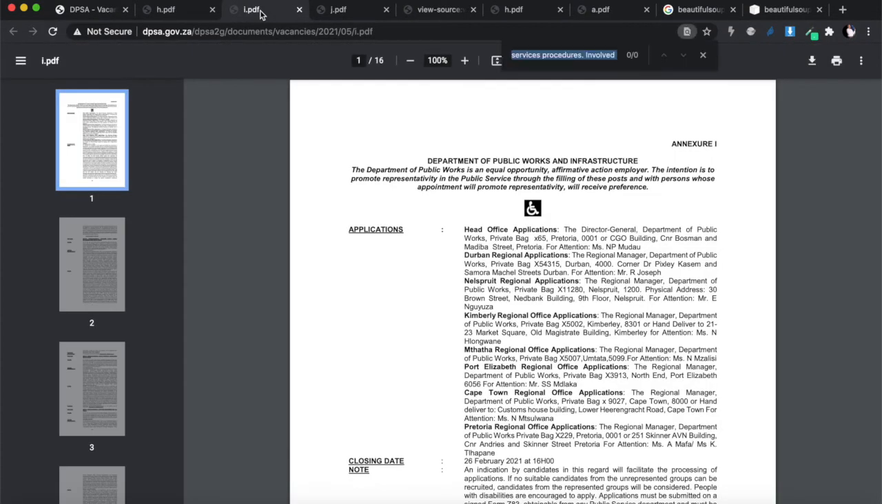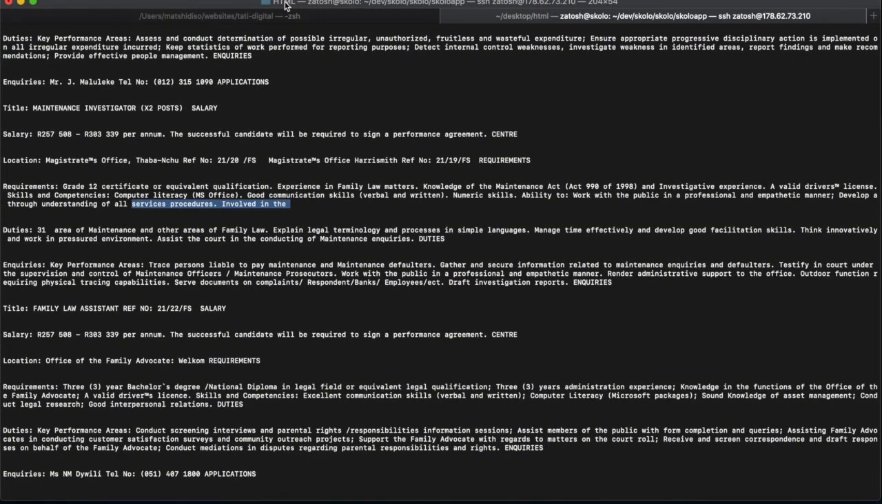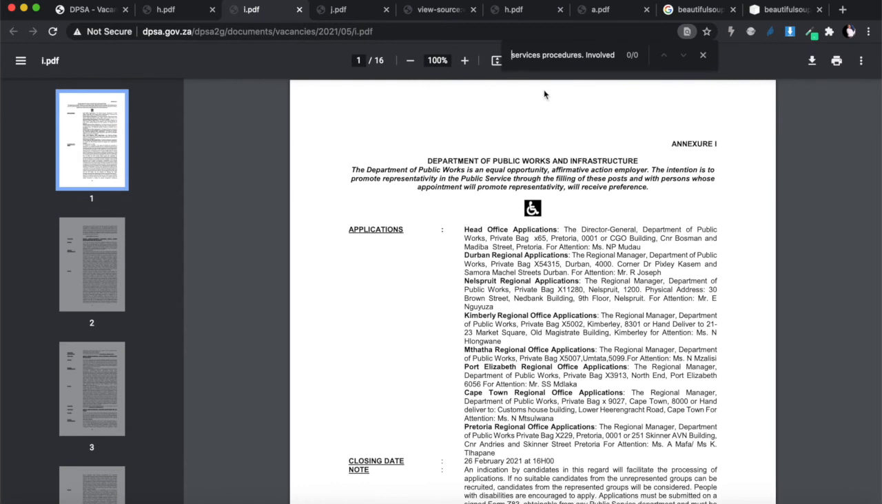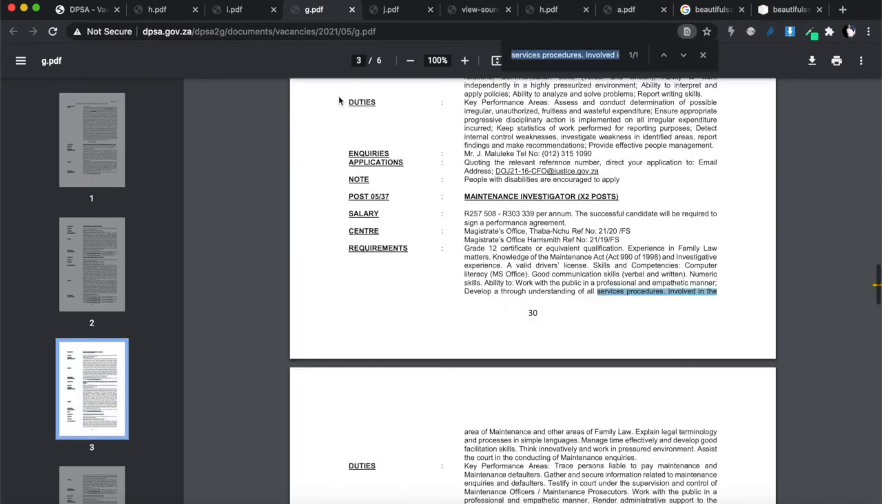Okay, find. What document am I looking for? Services, copy that. All right, find. So it's not that one. So is it this one? Yeah, it's this one. All right, so it's the one before it.